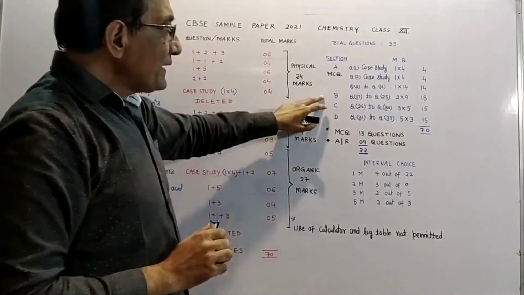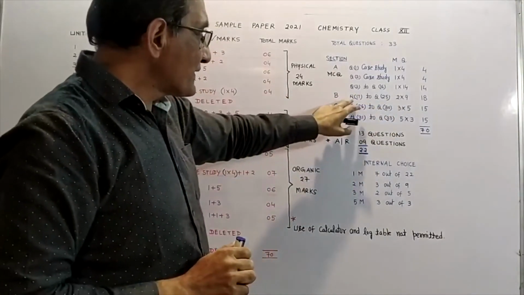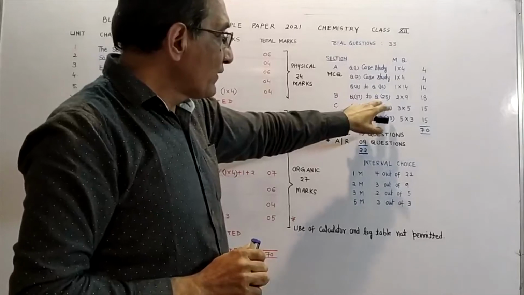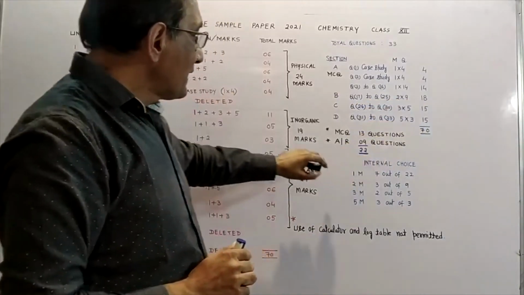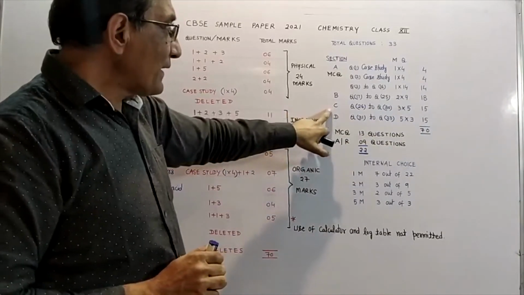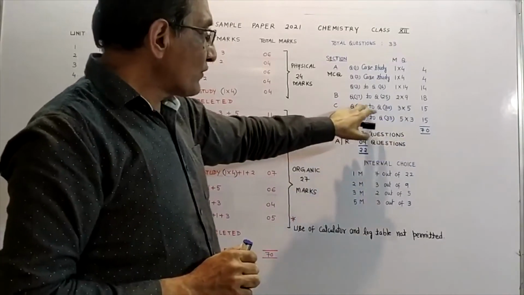In section B, we have 2 marker questions, and it will be question 17 to question 25. Total questions will be 9. So 2 into 9, it will be 18 marks. In section C, students, we have 3 marker questions. So it will be question 26 to question 30.